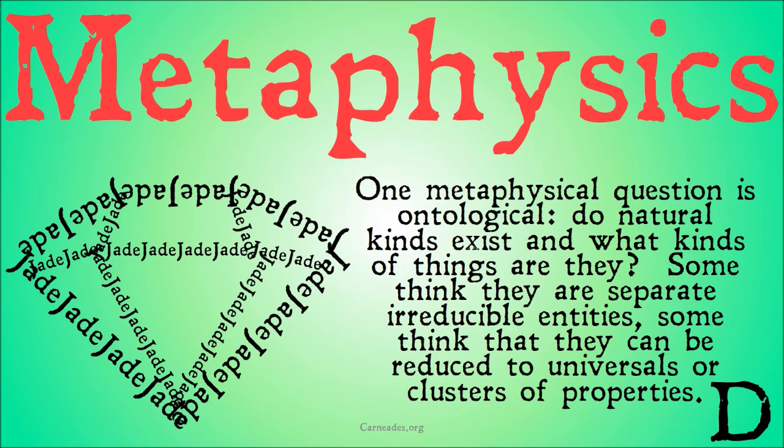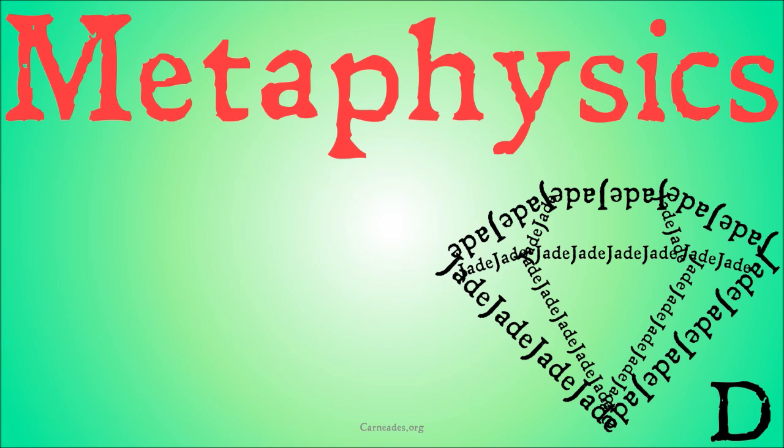So, one metaphysical question is ontological. Do natural kinds exist? And what kinds of things are they? What kinds of things are kinds? It sounds like a confusing sentence, but what types of things are these sets or groupings of naturally occurring objects? Some think they are separate, irreducible entities, that this kind is a separate entity from universals or properties or ideas, what have you. Some think that they, in fact, can be reduced to universals or clusters of properties.